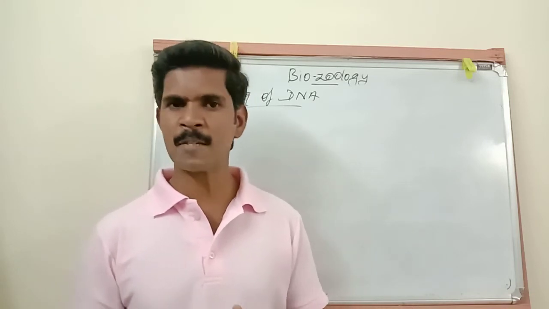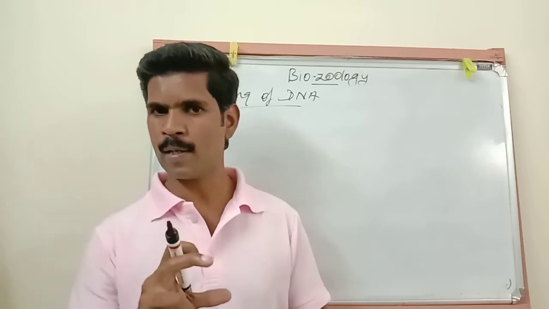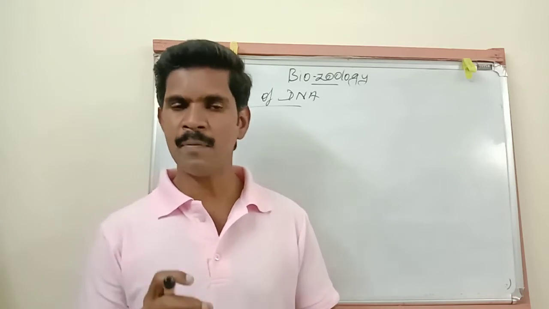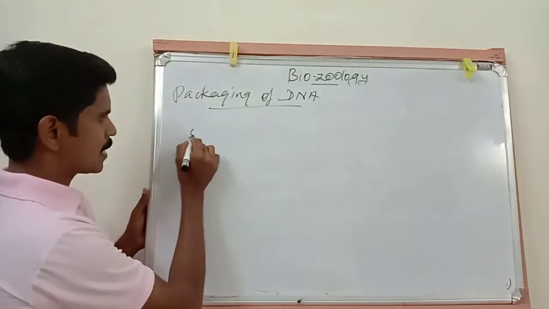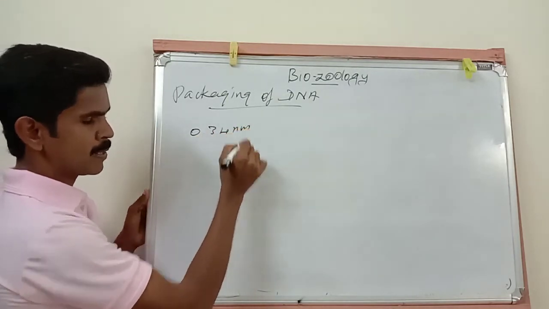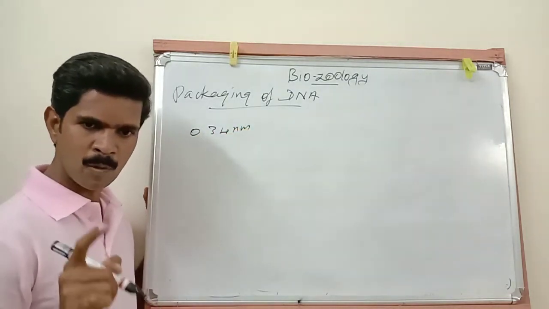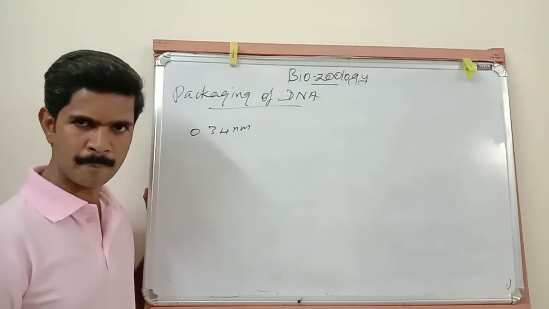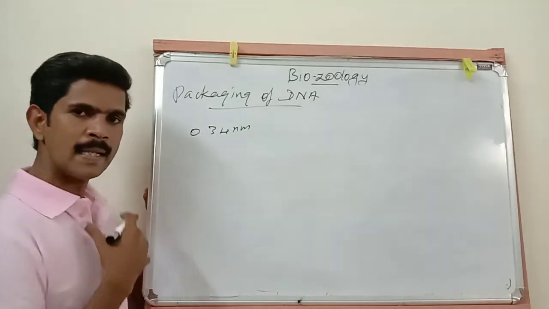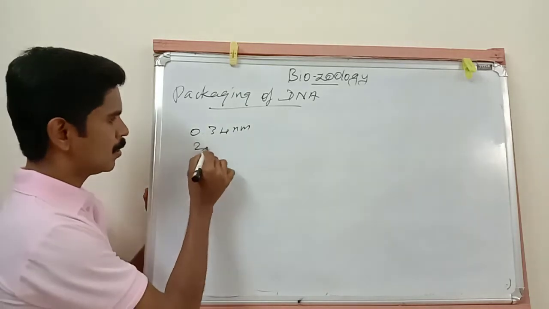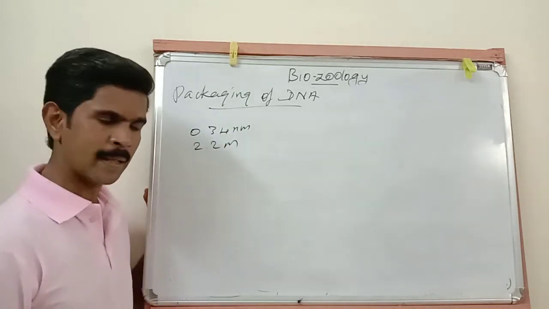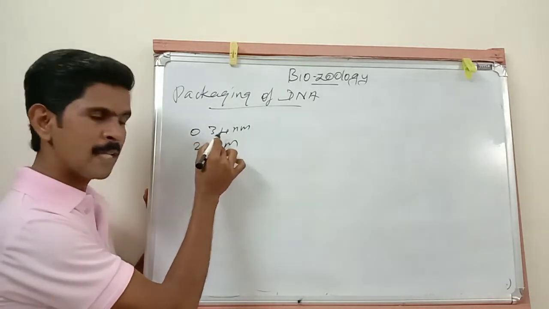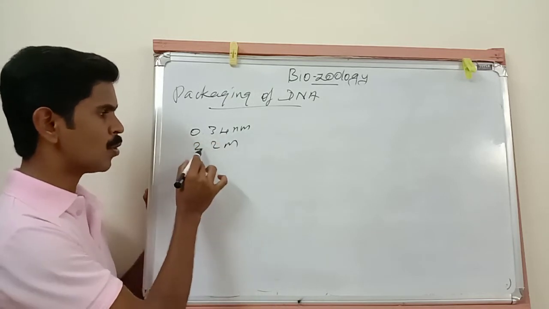See, base pairs you all know: adenine, thymine, guanine, cytosine. This is an example of a base pair. The distance between two adjacent base pairs is 0.34 nanometer. Listen very carefully. Then the total length of our DNA helix is 2.2 micron. So the distance between two adjacent base pairs is 0.34 nanometer and the total length is 2.2 micron.